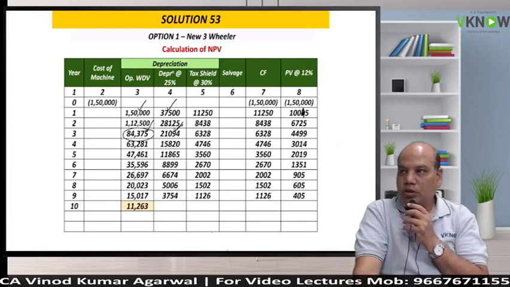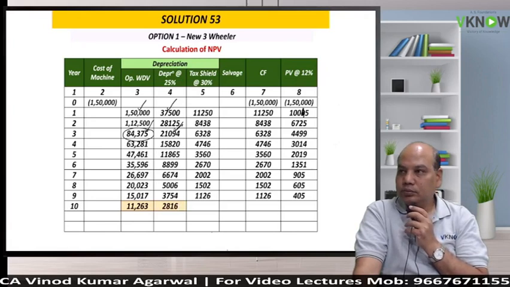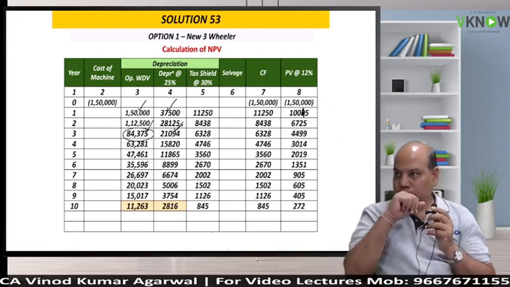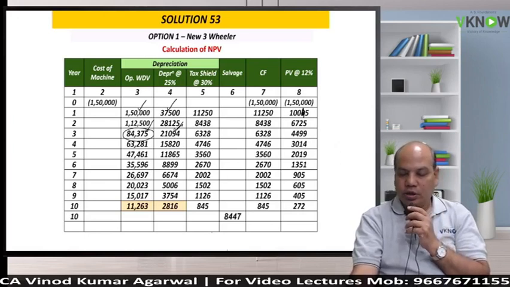Last year opening WDV 11263 into 0.25, 3816 2816 into 0.3, 845 into 10th year factor, 272. And in the 10th year you will get salvage value also.